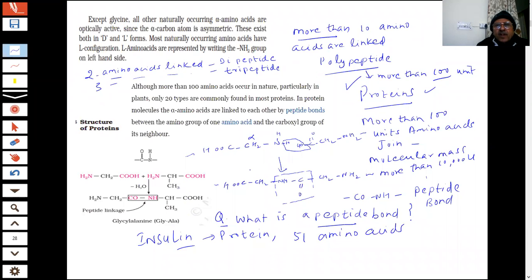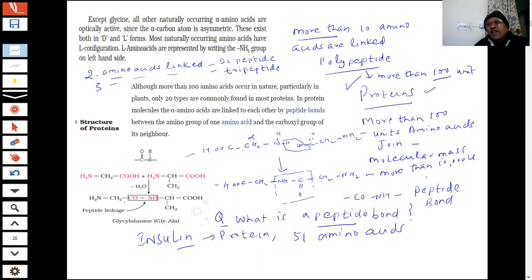Okay? So what is the definition of protein? The question is, what are proteins? We can answer: when more than 100 units of amino acids are linked through peptide bonds, with molecular mass more than 10,000 u, that is our protein. This is the chemistry definition, students. When we go to the chemistry paper, our answer is a biochemistry answer. From the chemistry point of view, writing that proteins are eaten by me and are essential for the body is not the answer for the chemistry paper. Got it?